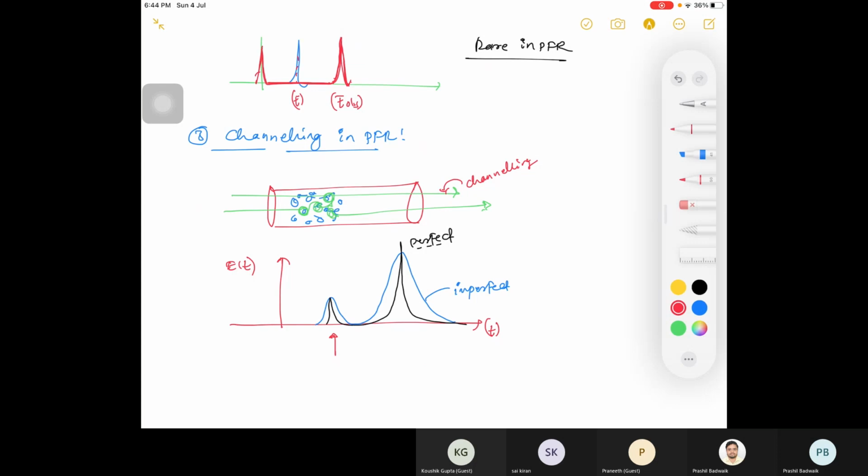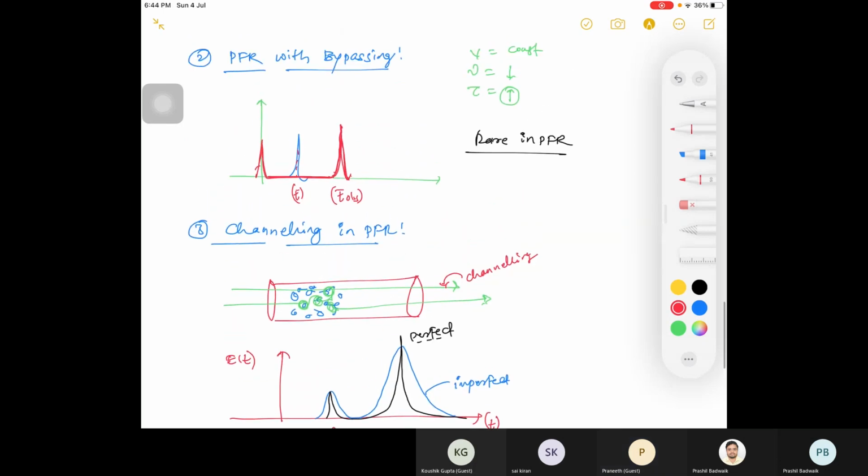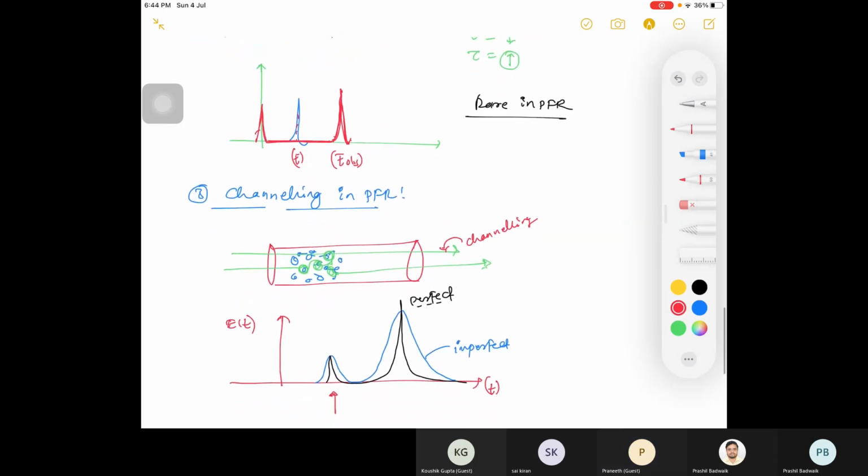What is this short peak telling you here? It's like some molecules are coming ahead of the mean residence time. Yeah, okay. And what is the difference between channeling and bypassing from this ET curve? What can you see here?